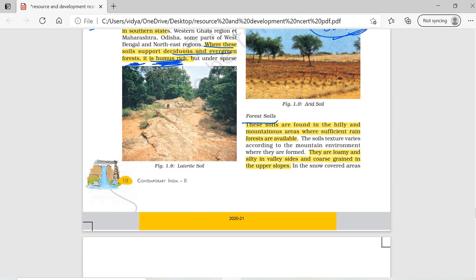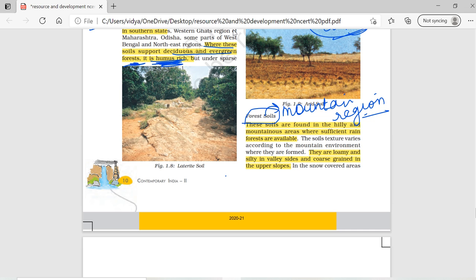Then moving ahead, forest soil is found in the mountainous regions. Okay, and adding to it, mountain region in the sense, you can say Jammu and Kashmir. Then moving down, you have Himachal Pradesh, Uttarakhand, Sikkim, then Arunachal Pradesh.